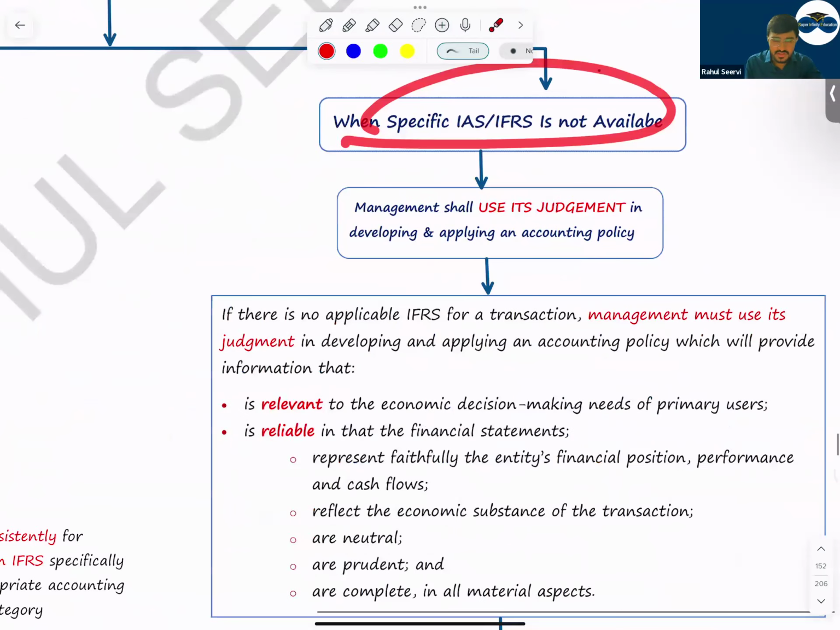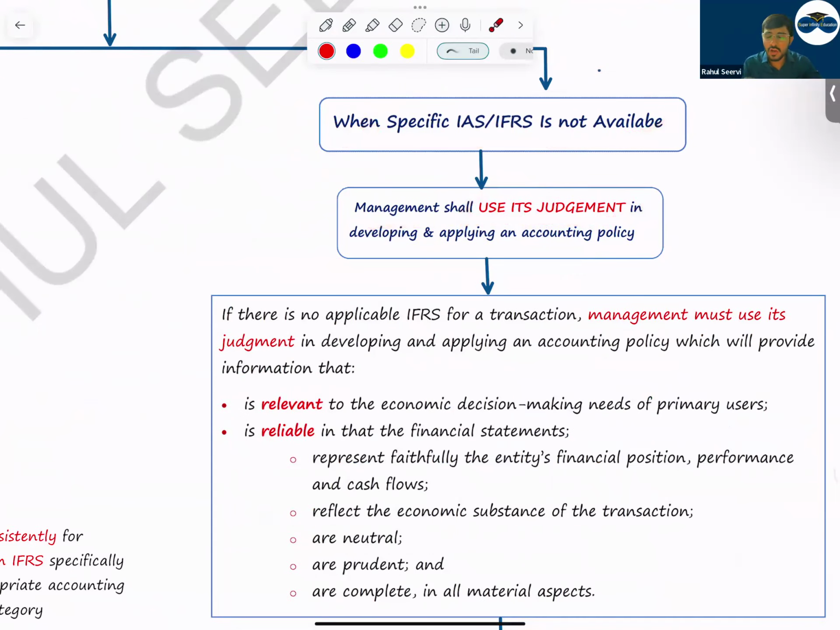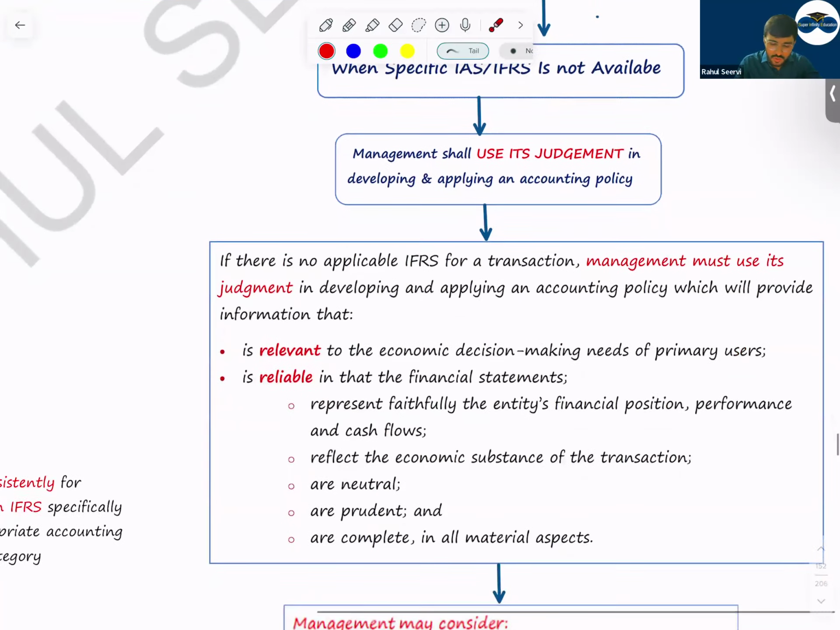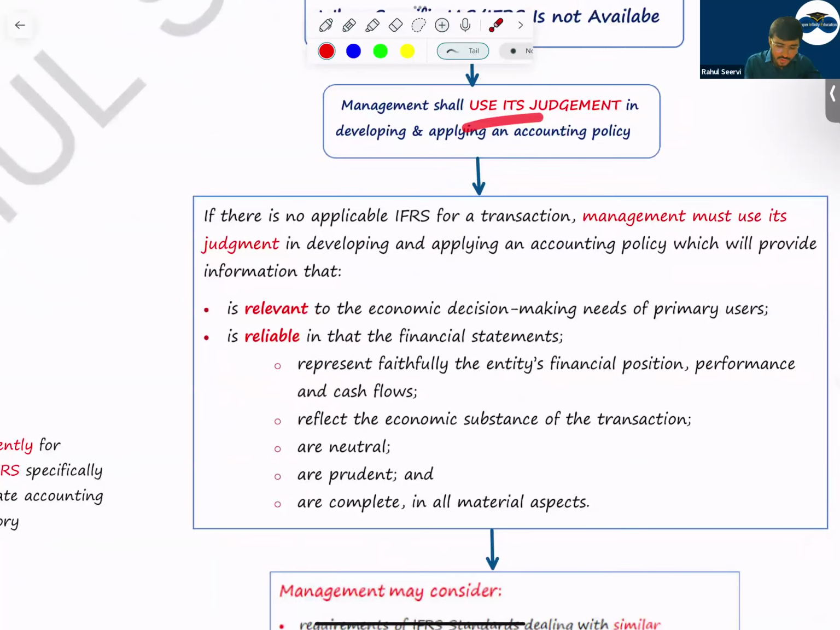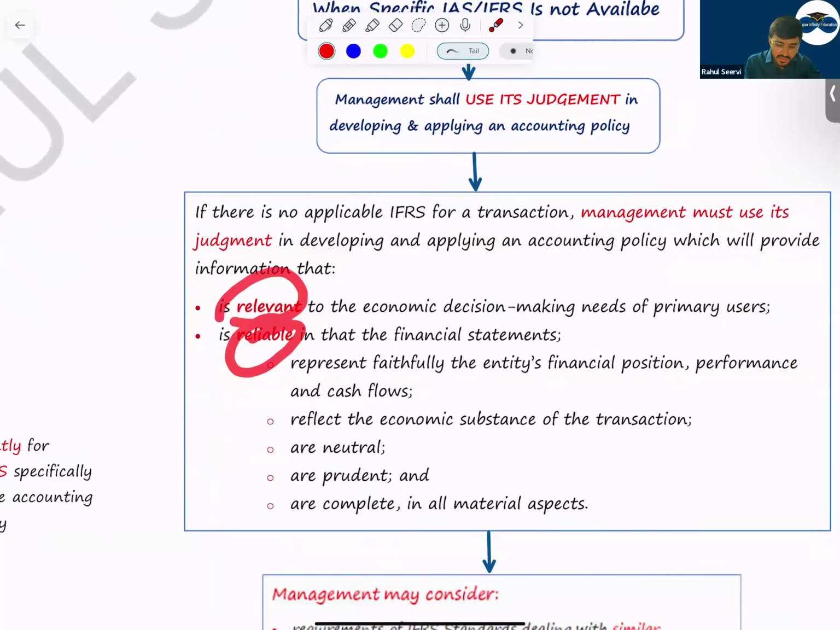When IAS and IFRS is not available, then what will happen? Management shall use its judgment in developing and applying accounting policy. So management should use what? Judgment in applying the accounting policy. Now when the management is using judgment, it should be based on what? The judgment should be relevant and reliable. The information provided should be relevant and reliable. Relevant means it should affect the decisions of the users, stakeholders. Reliable means what? It should be free from bias, neutral, and you have to follow the prudence concept.